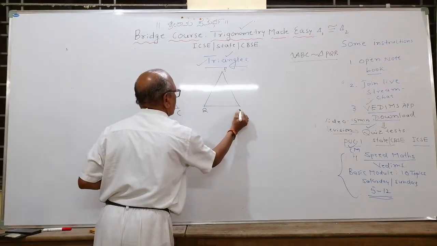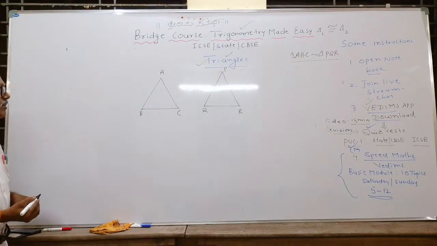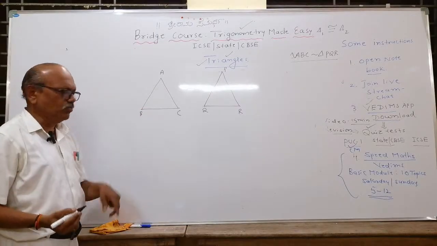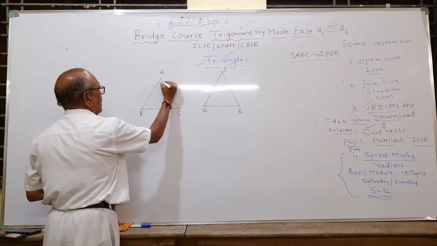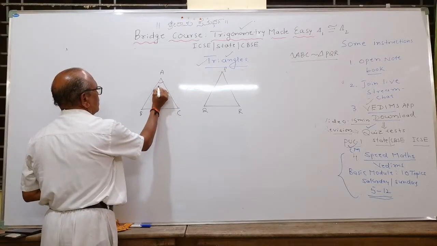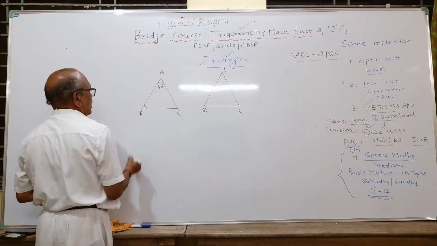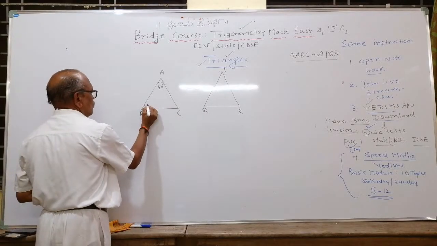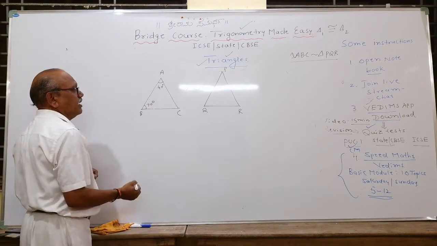Assume that these are already similar. I will write the similar symbol here. Means what? Their corresponding sides will be proportional. Now I will give you the angles. This angle A, say this one is 40 degrees, and this particular angle B is say 70 degrees. What will be the third angle?